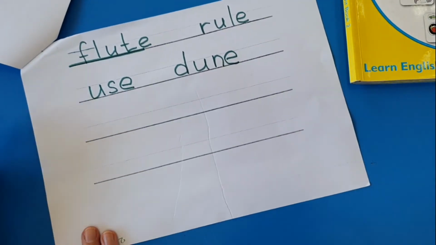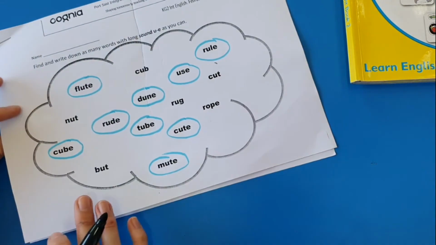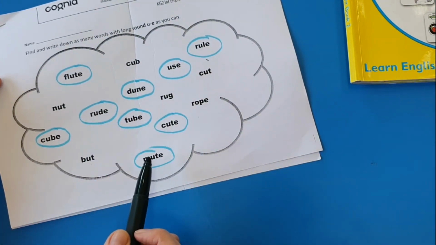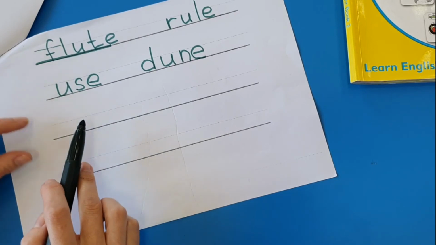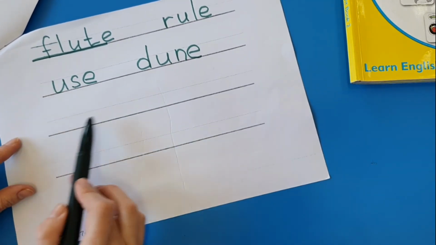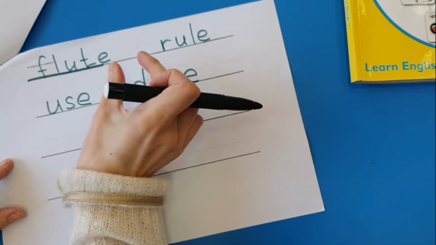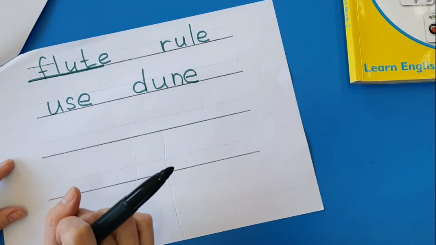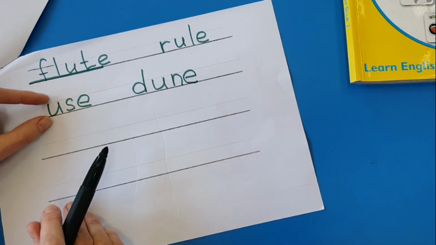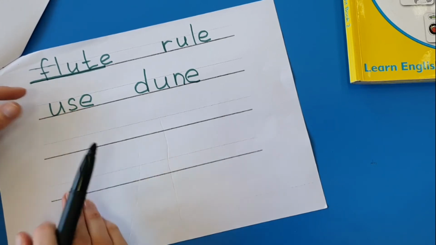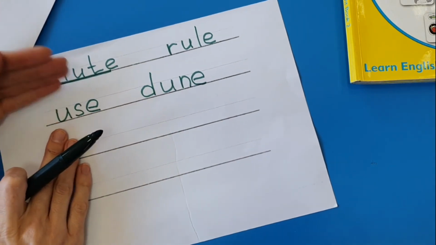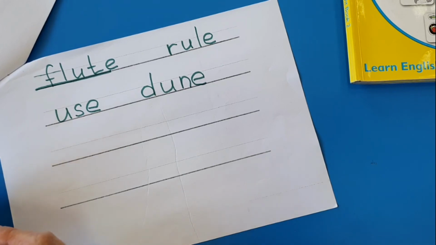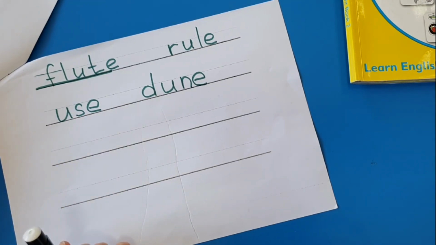So now please complete this sheet, look at the other words and copy them, write them down on these lines. Try to keep some space between the words and try to fit your letters inside these two lines. And see you soon.